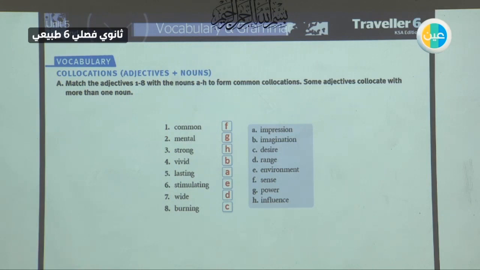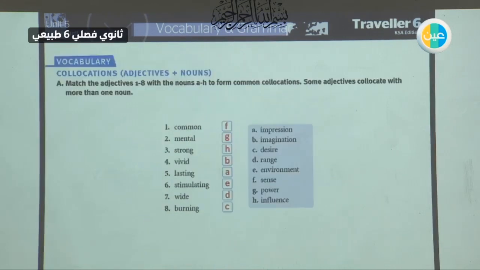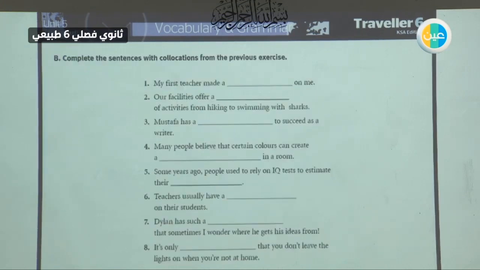So common sense, mental power, until burning desire. Let's answer based on this. You will complete these sentences on the same page 61, Exercise B. Complete the sentences with collocations from the previous exercise. So based on these answers, you will complete the sentences here.